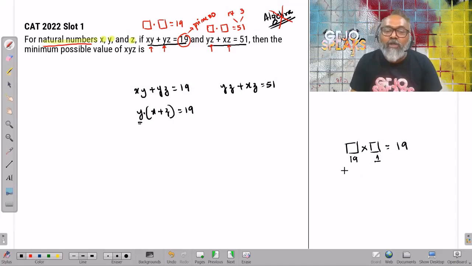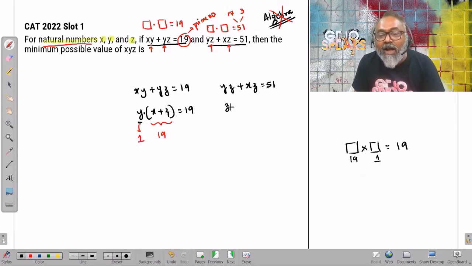Which of these numbers has to be 1? X plus z cannot be equal to 1 because both x and z are natural numbers. The smallest natural number is 1. So the only possibility is that y has to be equal to 1 and x plus z has to be equal to 19. Wonderful. What about this side?